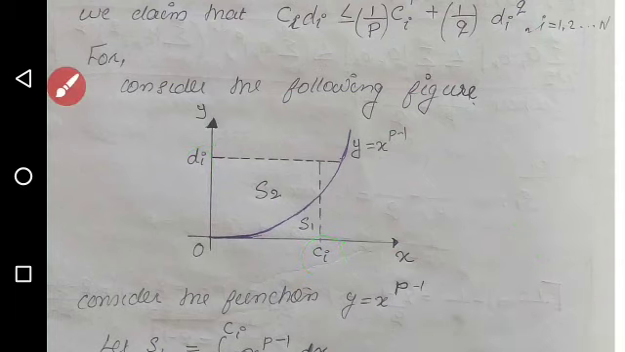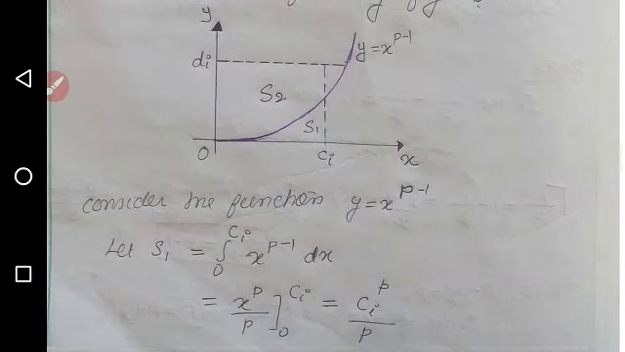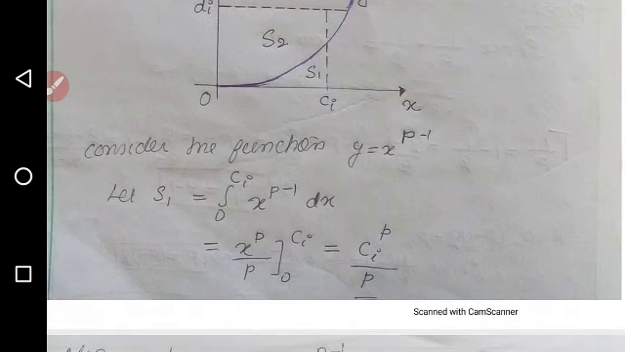Now we are considering the function y is equal to x raised to p minus 1. To find the area S1, we know that it is enough to integrate the function x raised to p minus 1 between 0 to ci. Hence, by integrating, we will get S1 is equal to ci raised to p by p.